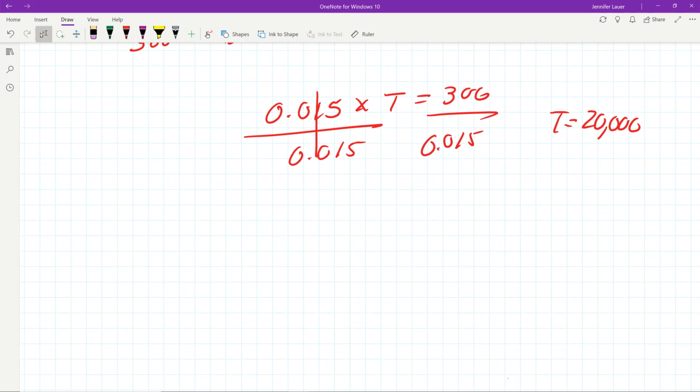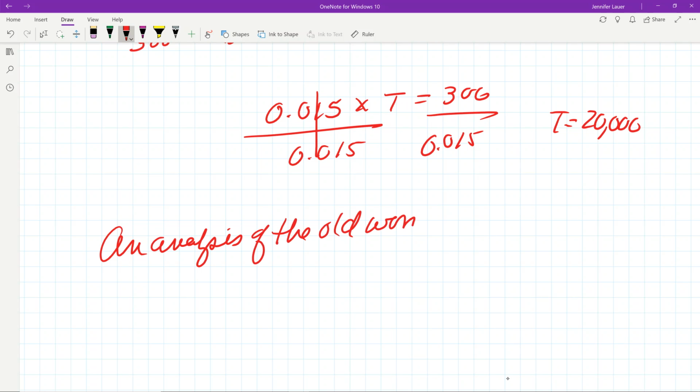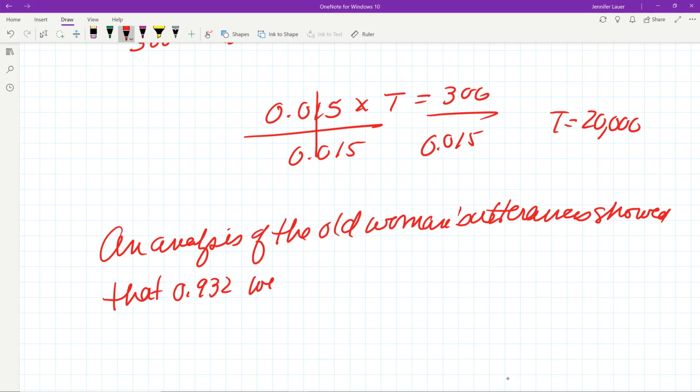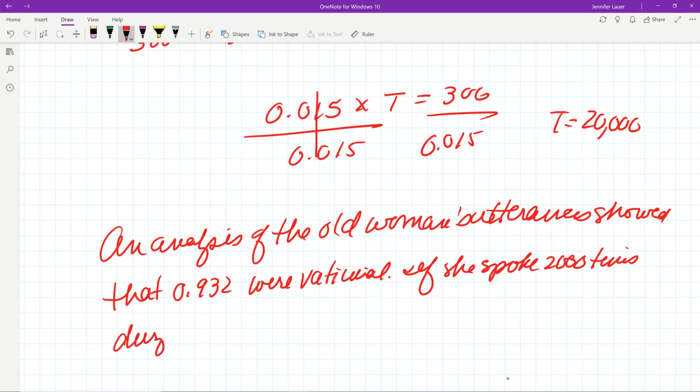Look at example 6.3. It says an analysis of the old woman's utterances showed that 0.932 were vaticinal if she spoke 2,000 times during the period in question.